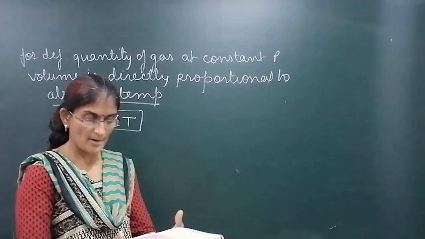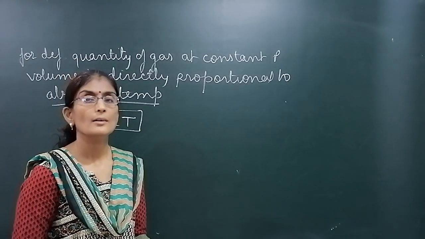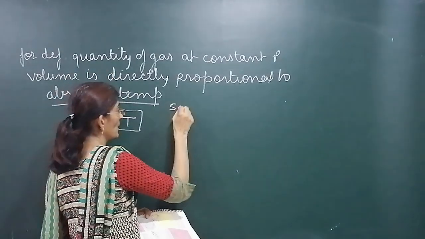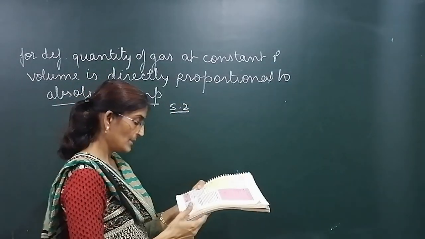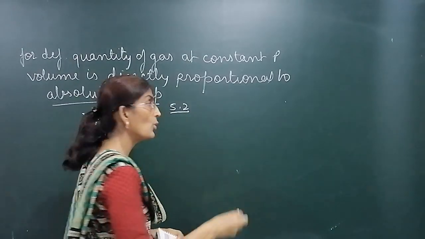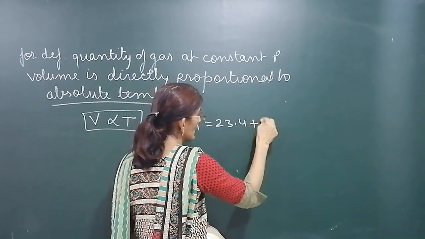Now one question, and then we'll move towards the next law, that is called Gay-Lussac's law. First we'll do one sum. Question number 5.2. On a ship sailing in the Pacific Ocean where temperature is 23.4 degrees, always convert it into Kelvin by adding 273.